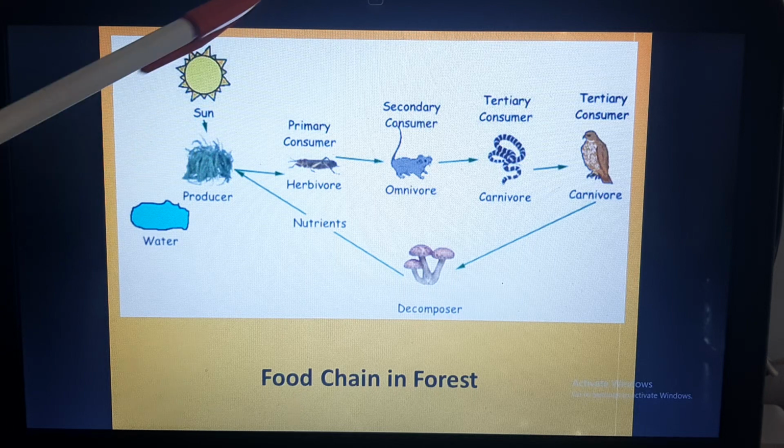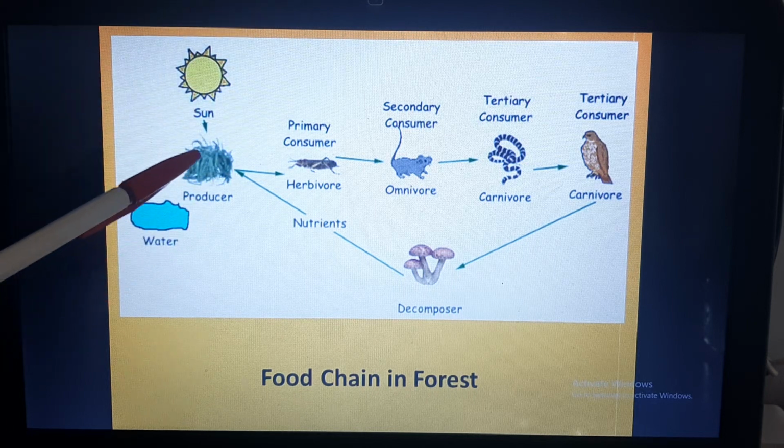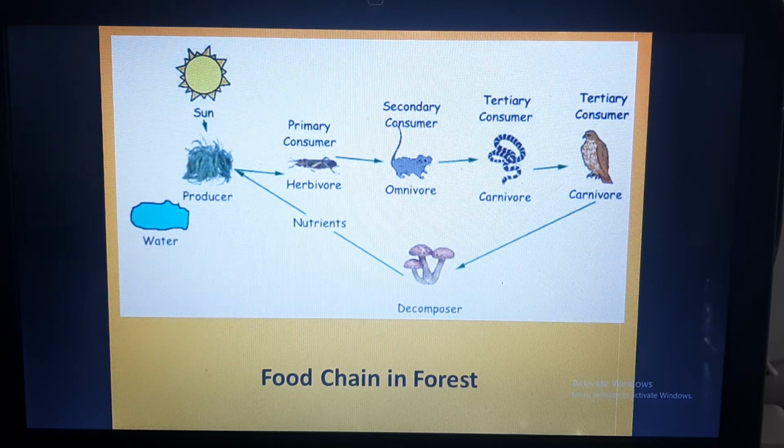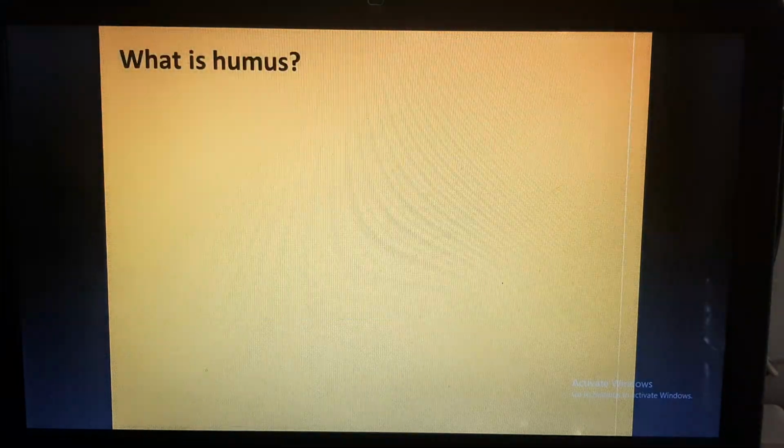and the nutrients will be returned to the soil, which will be made available to the producer for making the food. So this cycle goes on and on. So this is called the food chain in the forest.